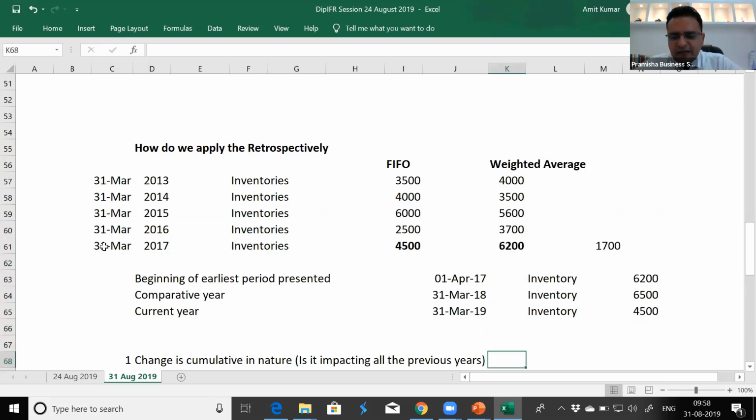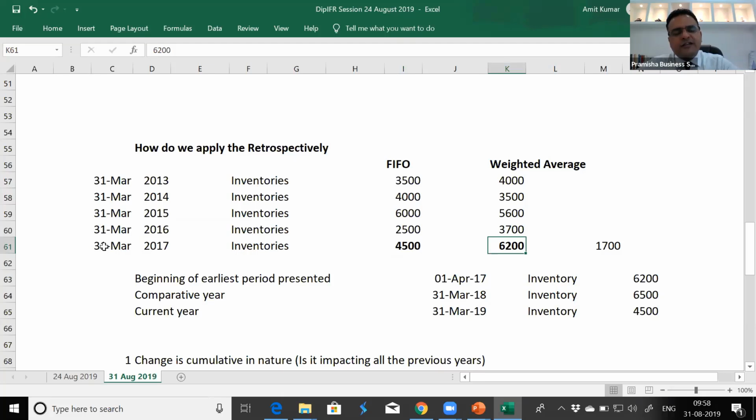And when we have the balance of 31st March 17 at 6200, that it should have been 6200, but the current balance is recorded at 4500. I'm stressing on this point because this is the same method being used for transitioning. That will pick up every line item. Wherever we apply the effect retrospectively, we'll go back and recalculate and bring the value to this value as on 31st March 17, according to new GAAP or according to corrected error.